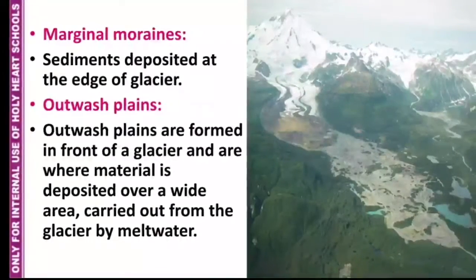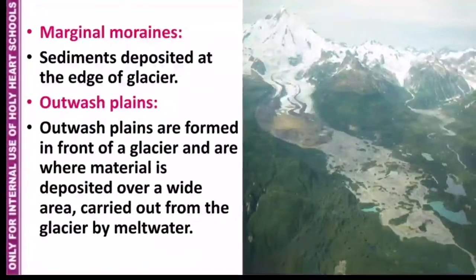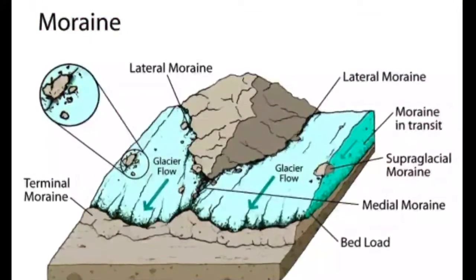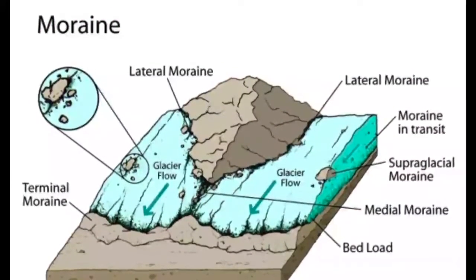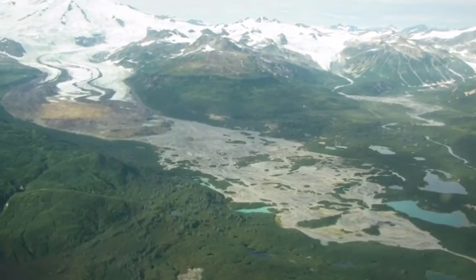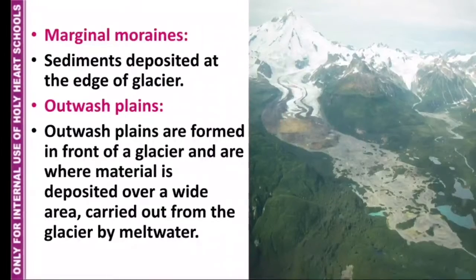Marginal moraines. Moraines are actually the rocks, pebbles and sediments deposited by any glacier. So marginal moraines are the sediments deposited at the edge of glacier. Outwash plains.